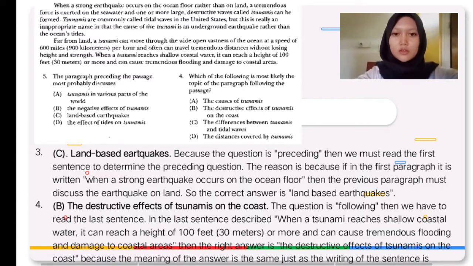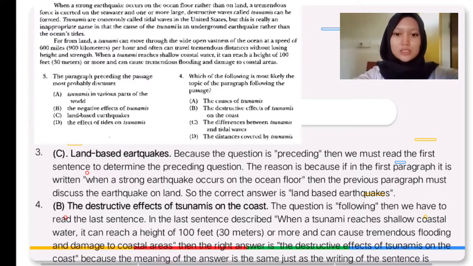Number 4. Which of the following is most likely the topic of the paragraph following the passage? B, the destructive effect of tsunami on the coast. The question is following, so we have to read the last sentence.